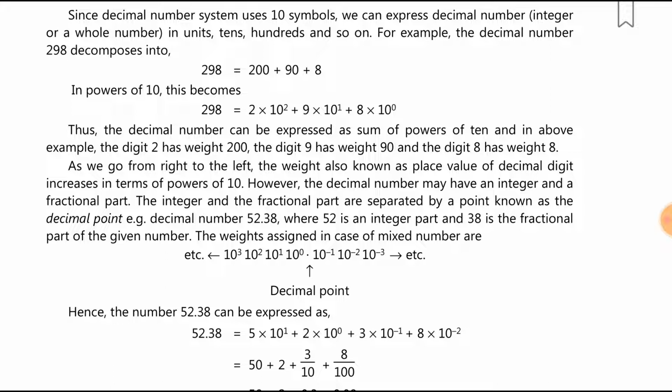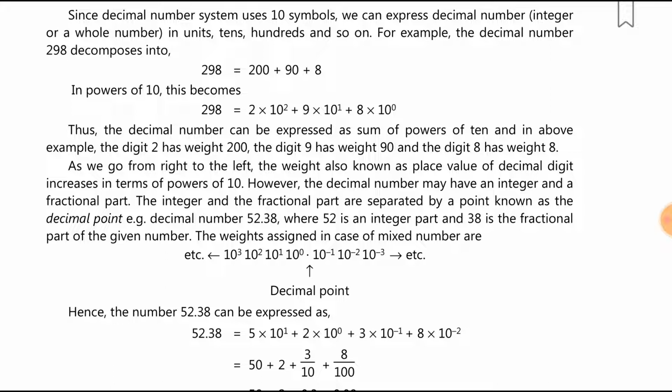In the above example, the digit 2 has weight 200, the digit 9 has weight 90 and the digit 8 has weight 8. As we go from right to left, the weight, also known as the place value of a decimal digit, increases in terms of powers of 10. However, a decimal number may have an integer and a fractional part. The integer and fractional parts are separated by a point known as the decimal point.